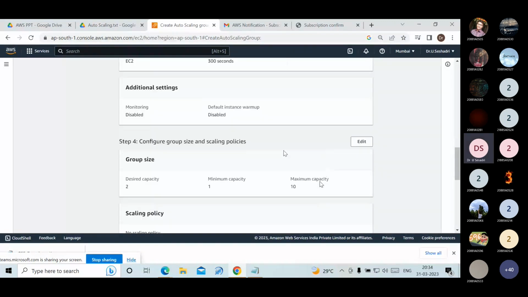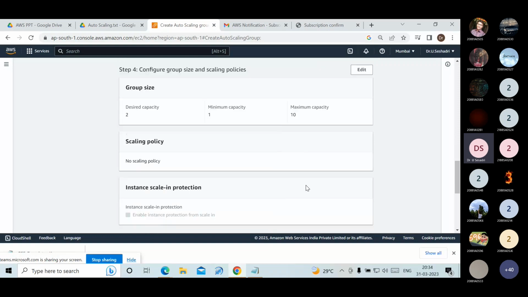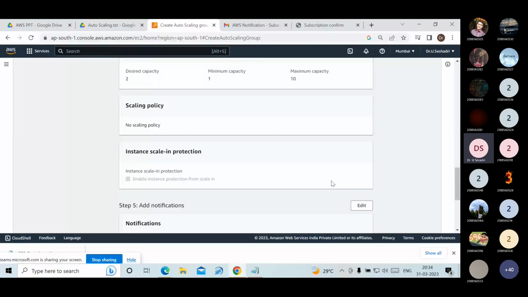Step 4, group size. Desired capacity 2 I am given. Minimum capacity is 1 server, which is the required minimum. But the required capacity is 2 servers to run my web server. Minimum is 1, to run the web server 2 servers are required, and maximum is 10 servers I am given.